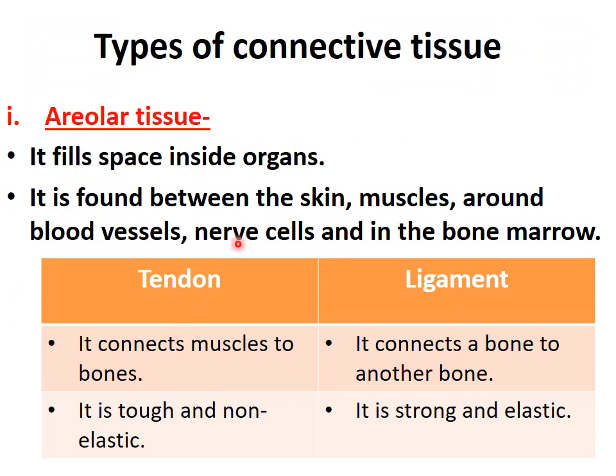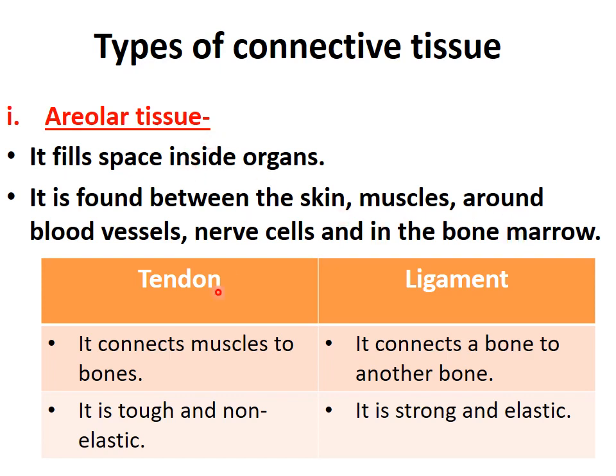Now what is areolar connective tissue? It is generally called packaging tissue. Why? Because it fills the space inside the organs. Okay? It is responsible for filling the space inside the organs. So that's why this areolar tissue is also called packaging tissue. Now where is it found? It is found between the skin, muscles, around the blood vessels, nerve cells and in the bone marrow. Okay, there it is filling the space.